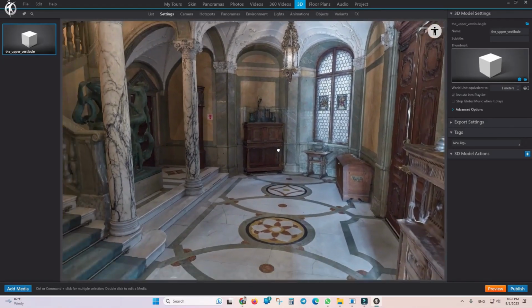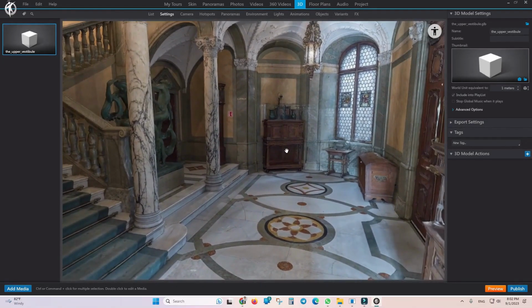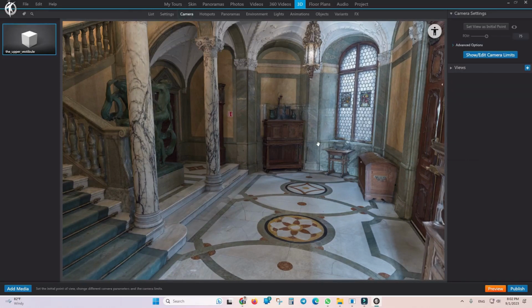In the settings section, we don't have any special configurations. If you've watched the comprehensive tutorial on creating a virtual tour, the settings here are just like the settings for panorama images. So let's go to the camera settings section.